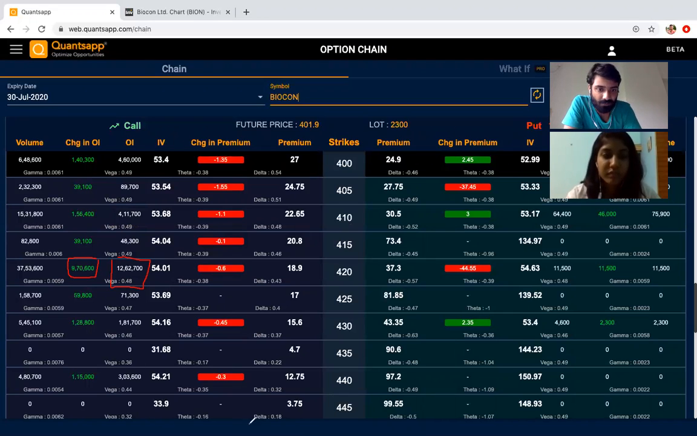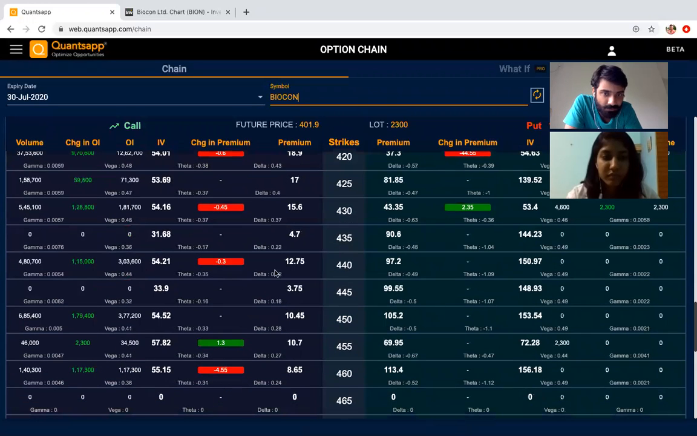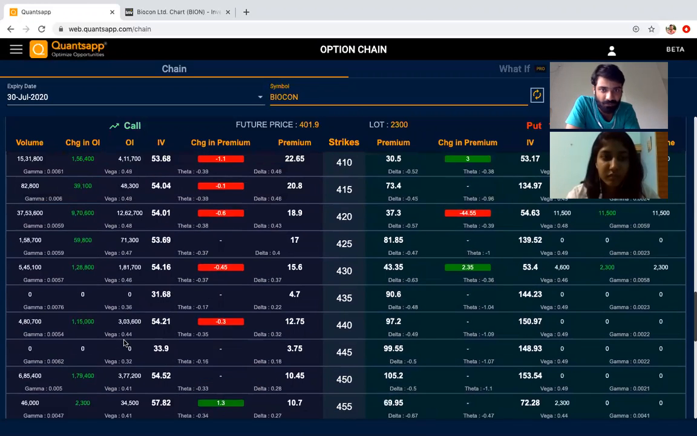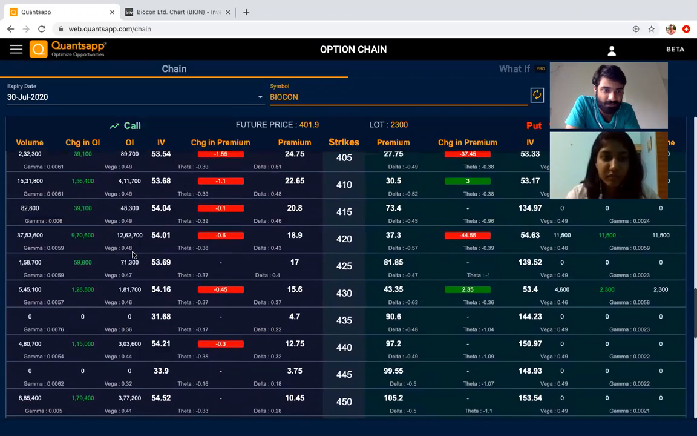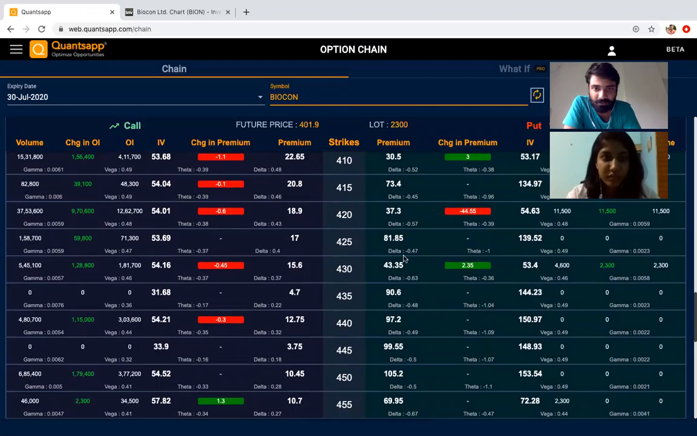If the stock manages to trade above 420, we may see a short covering rally, which may take this stock to somewhere near 440, which has an addition of 3 lakh shares, maybe 450, which has 3.77 lakh shares. And the difference between the 450 and 420 strikes is around 9 lakhs. So let's see how the positions build up in coming days.